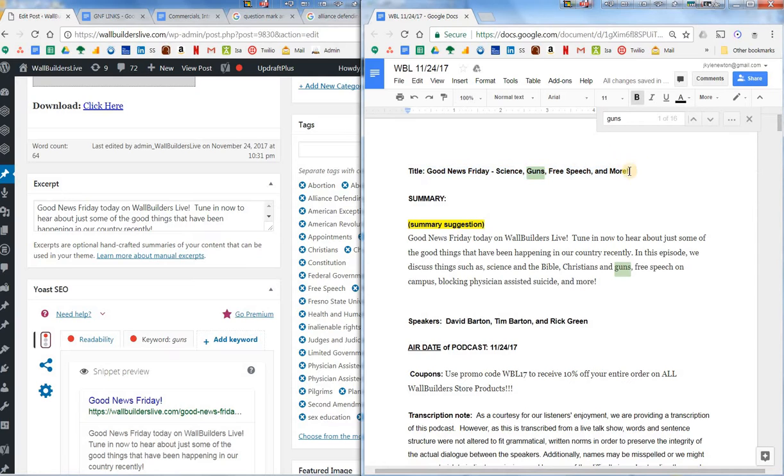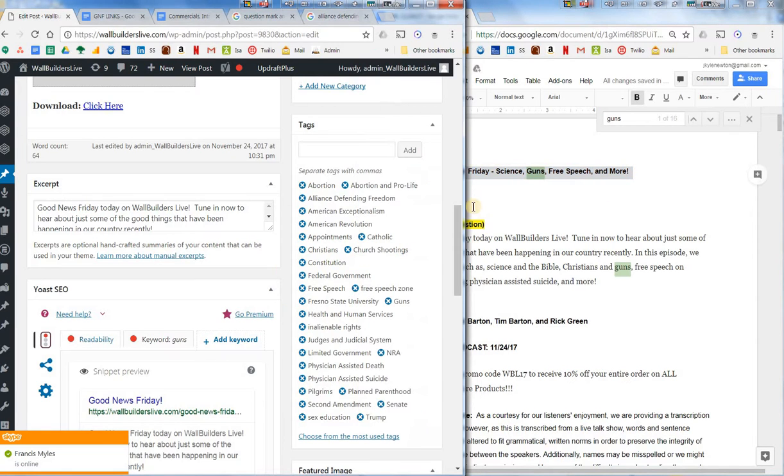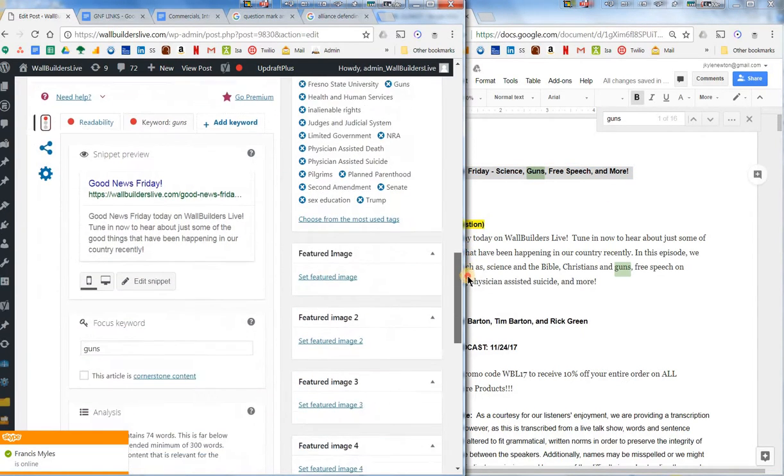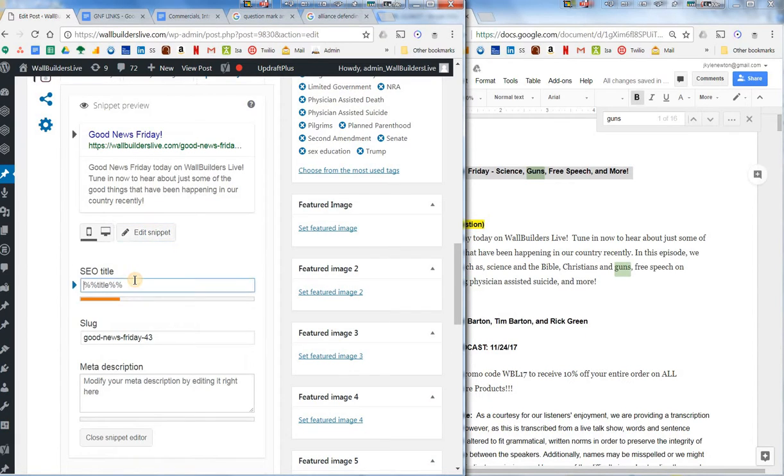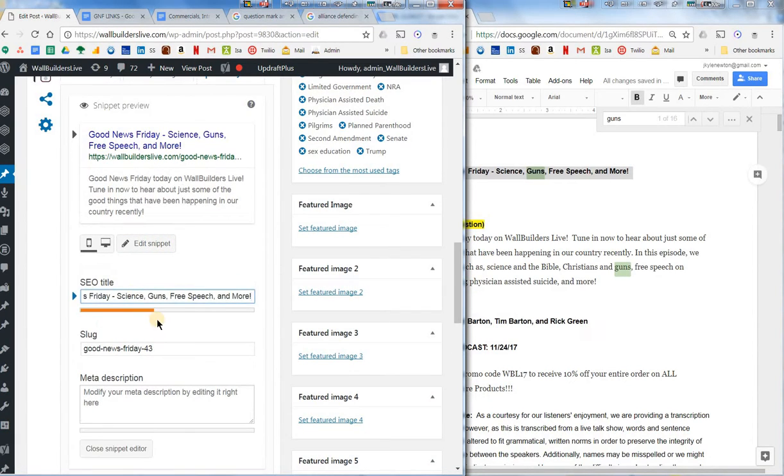So now I'm going to take this and see if our Yoast feels that that is a long enough title. So I'm going to come down here, I'm going to click Edit Snippet, and enter it in right here. So it says we need a little longer. So when you're looking, here's what it's going to look like in the Google search. It thinks we should have a little bit longer.